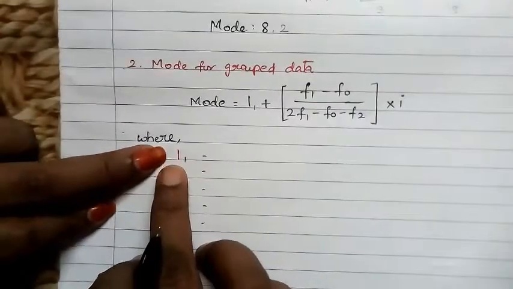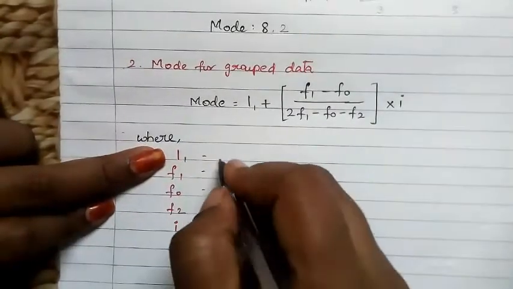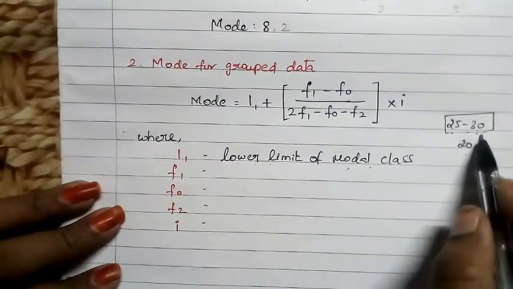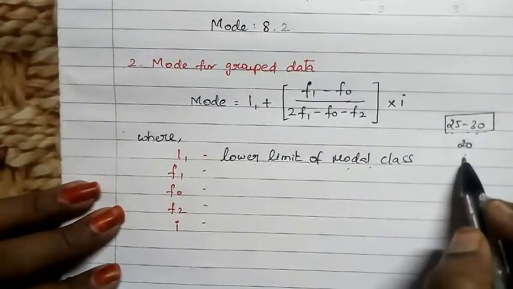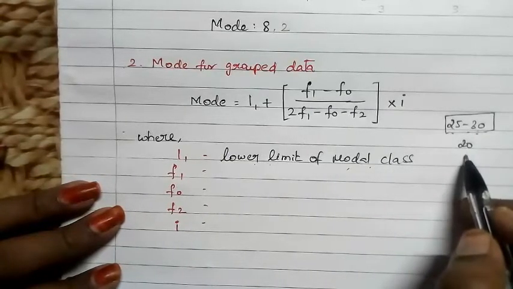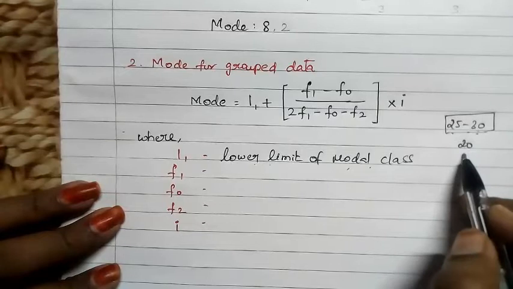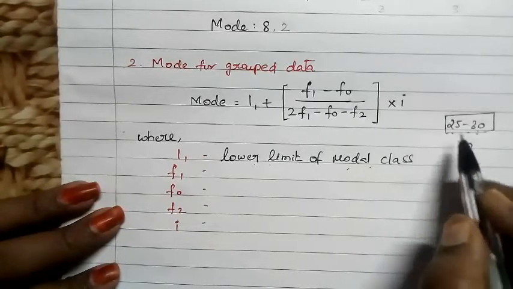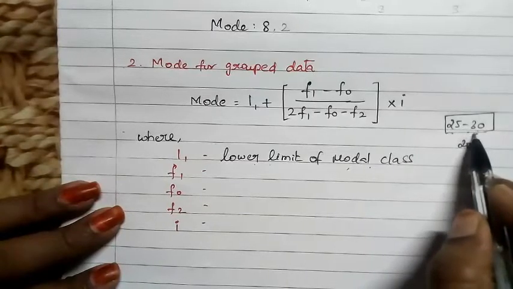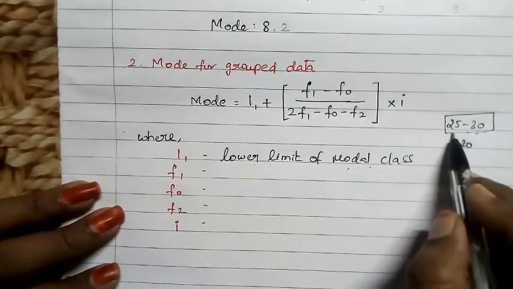First, L1. L1 is the lower limit of the modal class. The modal class is the class interval which has the highest frequency. So in a given example, in case 20 is the highest frequency, the class interval which has this highest frequency is 25 to 30. In this case, 25 to 30 is the modal class and 25 is the lower limit.